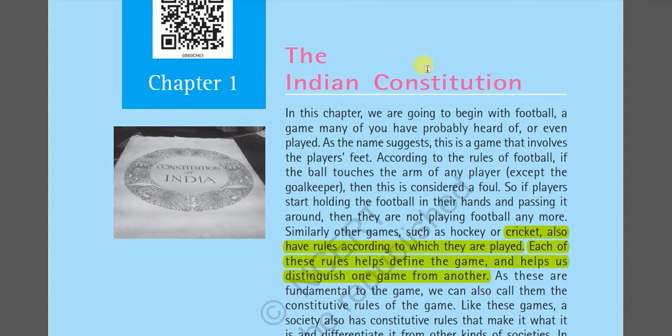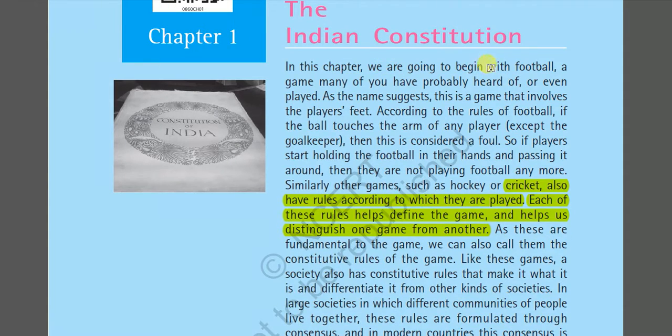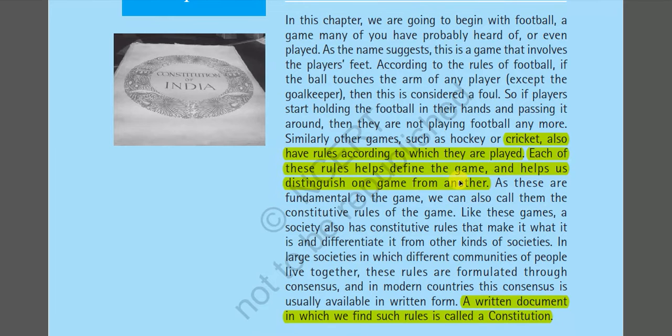So chapter 1, that is the Indian Constitution. As we go, he is trying to explain an important thing about the meaning of constitutive rules. He's trying to explain that with the example of a football game. If you see, except the goalkeeper, no one should touch the ball. If somebody does it, it is considered a foul. Likewise in the government, in the society, everybody has distinctive rules, that is, the constitutive rules of the game.